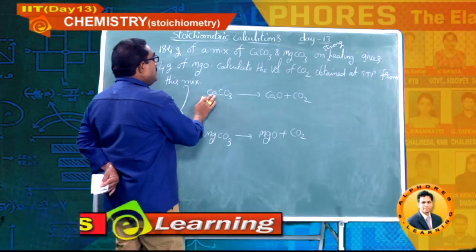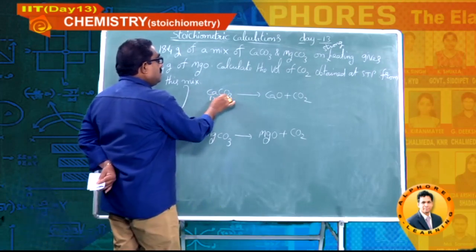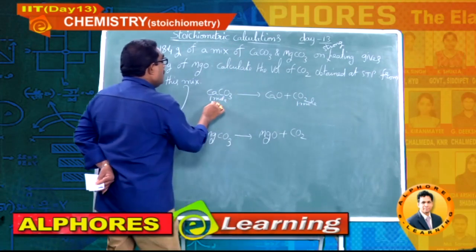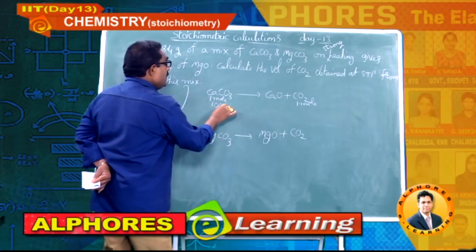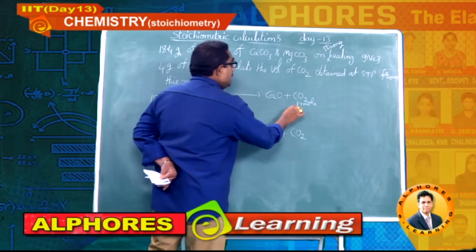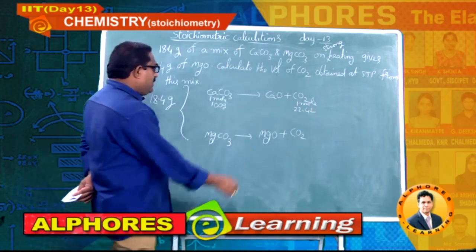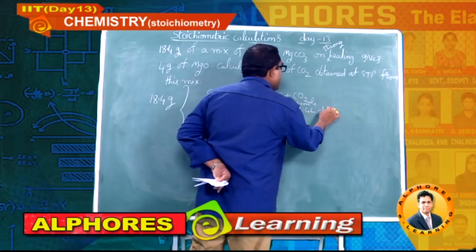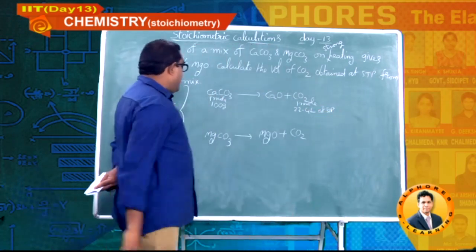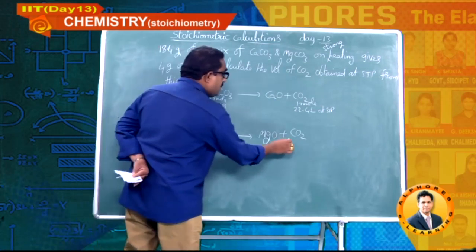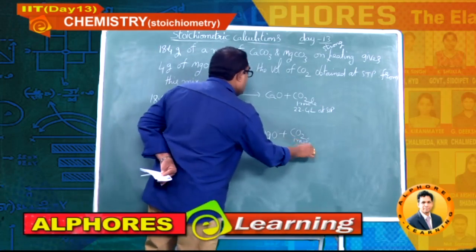Here I am writing mole. 1 mole, 1 mole. 1 mole means 100 grams. Here 22.4 liters at STP, that you can write. Here also same: 1 mole, 1 mole.